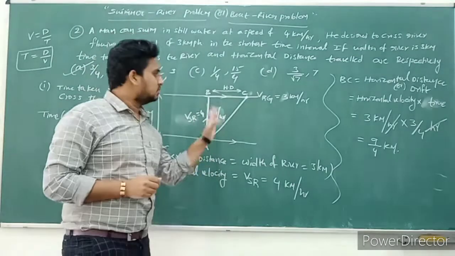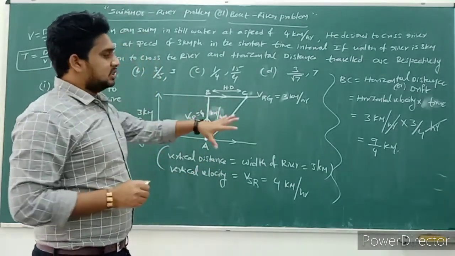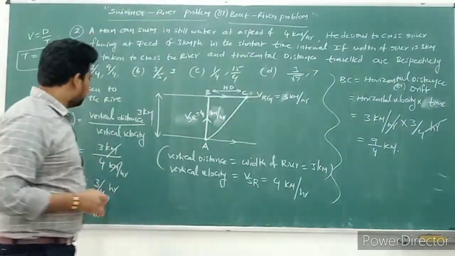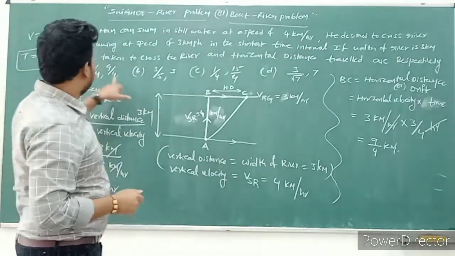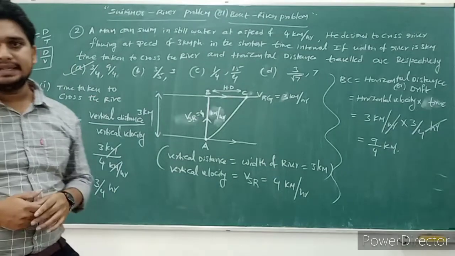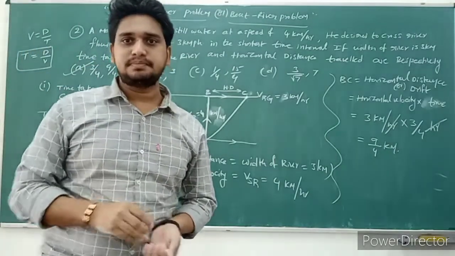Understood now? So this is the solution for this question. The time we got is 3 by 4 hours and the horizontal distance we got is 9 by 4 kilometers. So option A is correct.